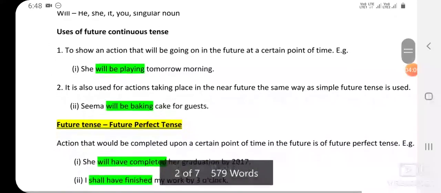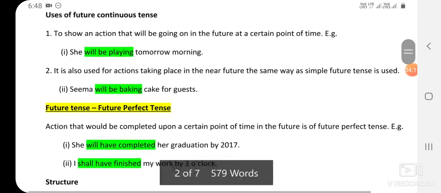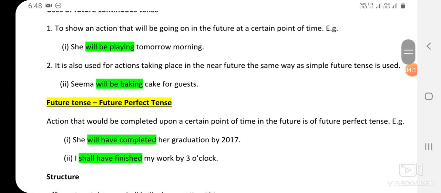Use of future continuous tense. Where to use this tense? We use this tense to show an action that will be going on in the future at a certain point of time. For example, she will be playing tomorrow morning. Here, tomorrow morning is a point of time in the future. What will she be doing? She will be playing.